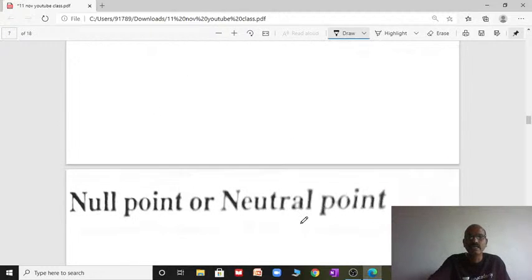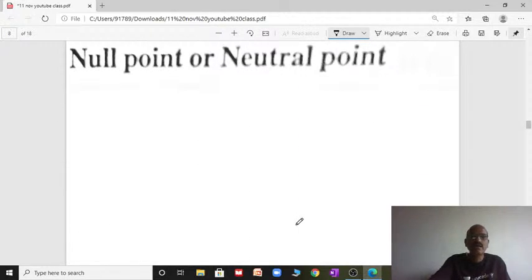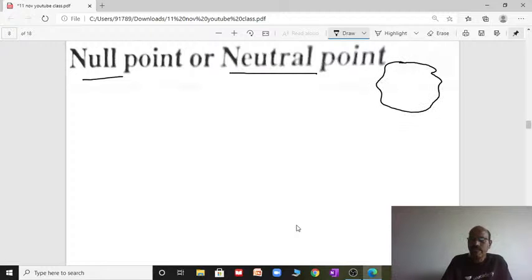This gives an idea. Now, null point or neutral point, right? The point where the intensity of the electric field becomes zero. What is a null point or neutral point? In a system, if there are n number of charges, the electric field is produced due to the number of charges, and the point where the net electric field becomes zero is called the null point or neutral point.